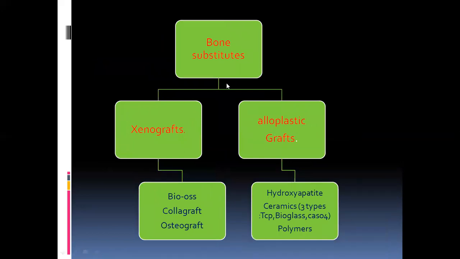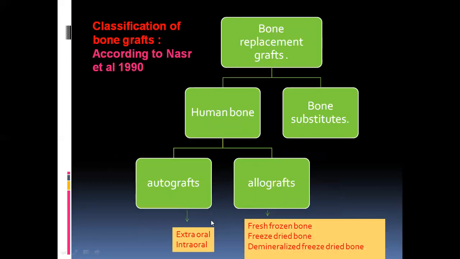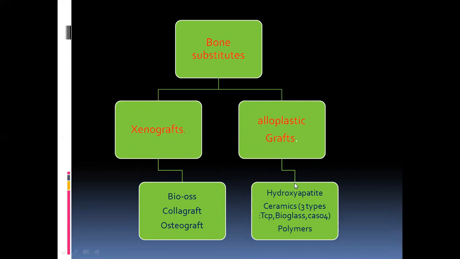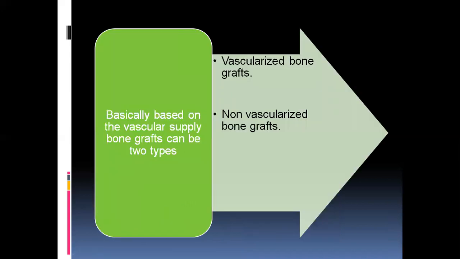Under bone substitutes, it is classified as xenografts and alloplastic grafts. Hydroxyapatite and ceramics are examples of alloplastic grafts. I will discuss the different types of grafts, that is autografts, allografts, xenografts, and alloplastic grafts, in further discussion. So let's come to another classification.